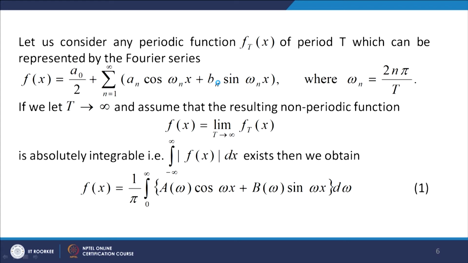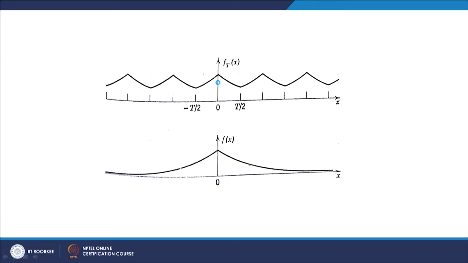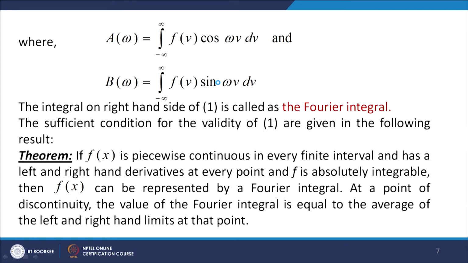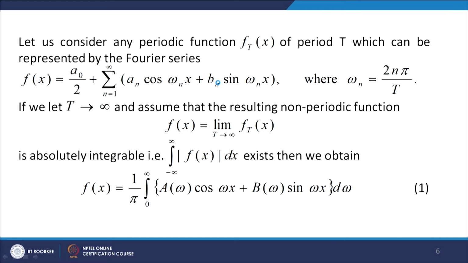And a(ω) will become 2 times the integral from 0 to infinity of f(v) cos ωv dv, because cos ωv is an even function, so f(v) cos ωv will be even. So here, when f is an even function, the Fourier integral representation of f contains only the cosine terms. The sine term is not present in the Fourier integral representation.